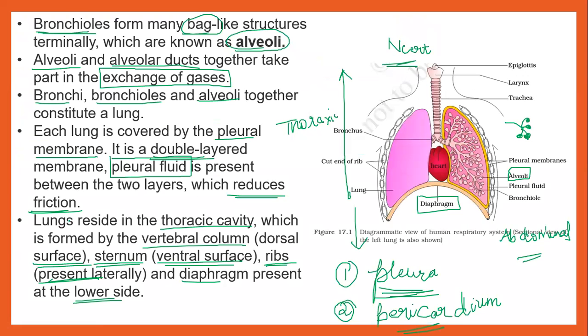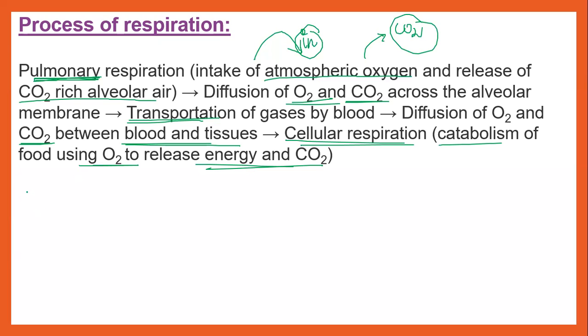Once again, we'll go through the first process that happens during respiration. The respiration process starts with pulmonary respiration. Simply imagine that a normal person breathes in and breathes out air, so a particular amount of oxygen and carbon dioxide enters our body.